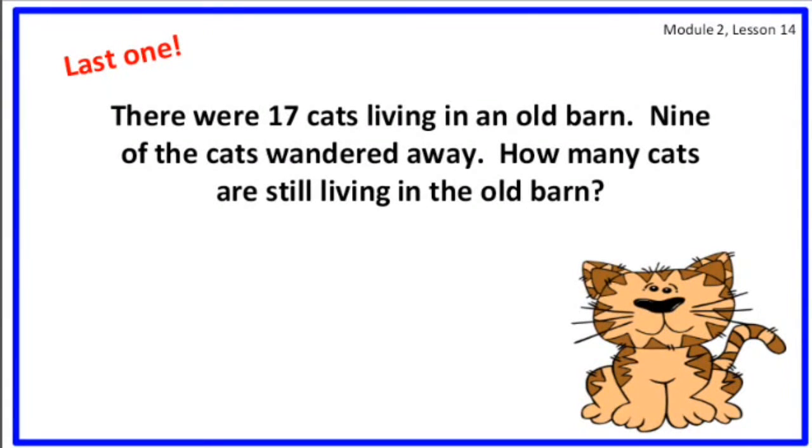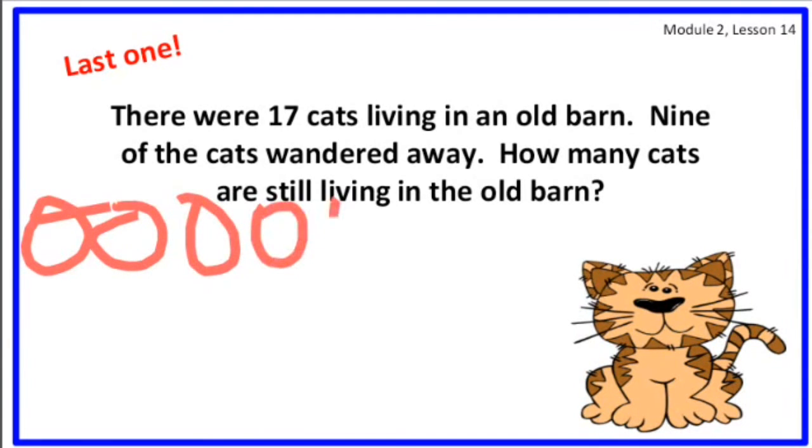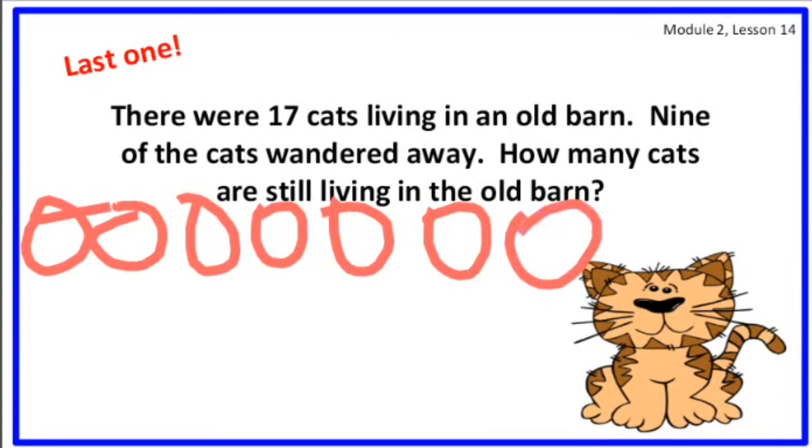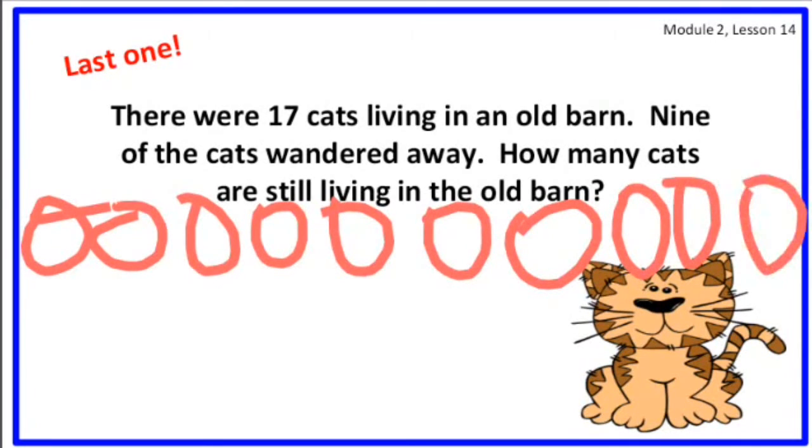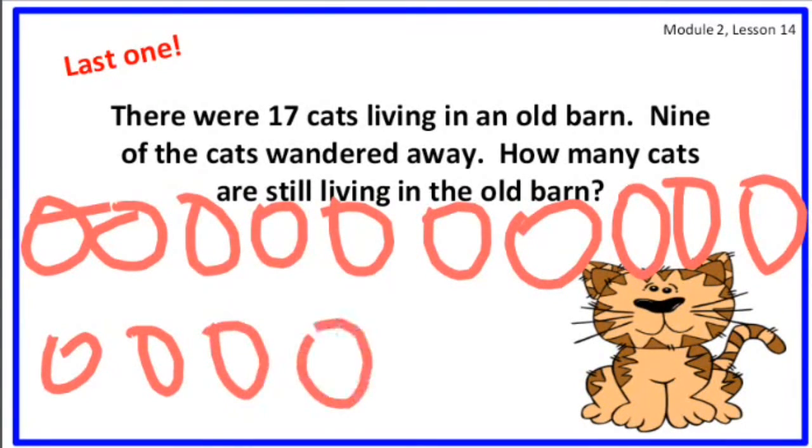Now, there were 17 carts in an old barn. 9 of the carts wandered away. How many carts are still in the old barn? So 17 before, that means 10 and 7. So I will draw my 17 the ten way. 10 and 7. So 1, 2, 3, 4, 5, 6, 7, 8, 9, and 10. 10 and what? 7. So 7 left. 1, 2, 3, 4, 5, 6, and 7.